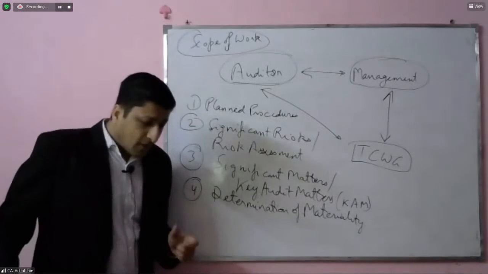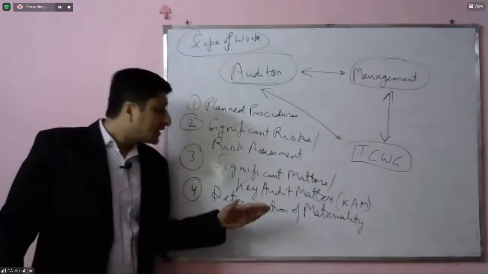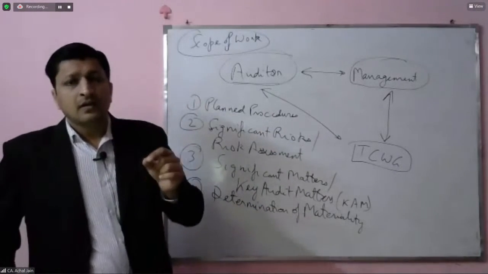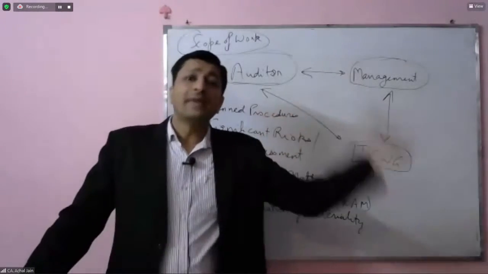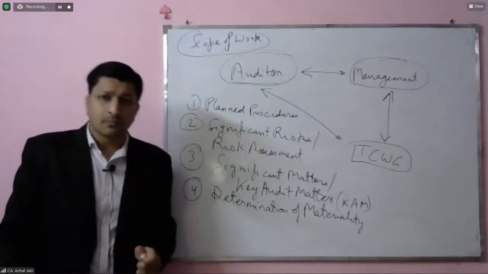So that's why the auditor will also make this communication, because materiality actually draws a line between what may get reported and what may not get reported in the audit report.